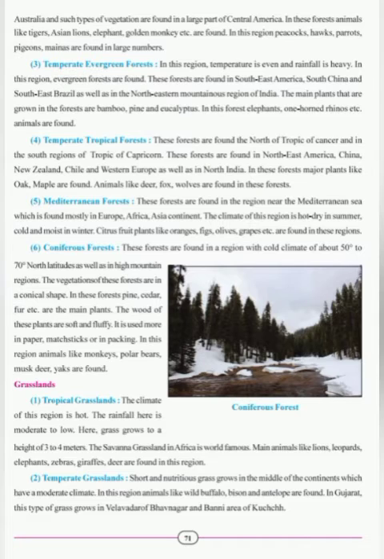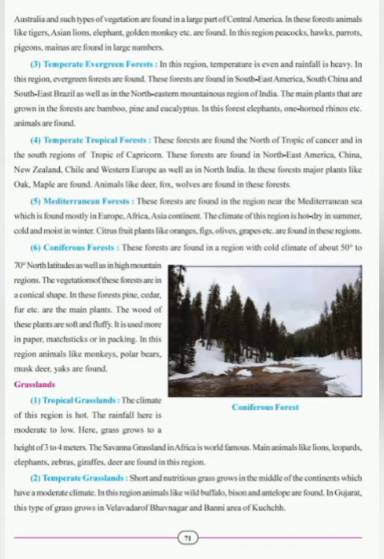Fourth type of forest is temperate tropical forest. These forests are found in the north of Tropic of Cancer and in the south regions of Tropic of Capricorn. These forests are found in Northeast America, China, New Zealand, Chile, and Western Europe as well as in North India. In these forests, major plants like oak, maple are found. Animals like deer, fox, wolves are found in these forests.